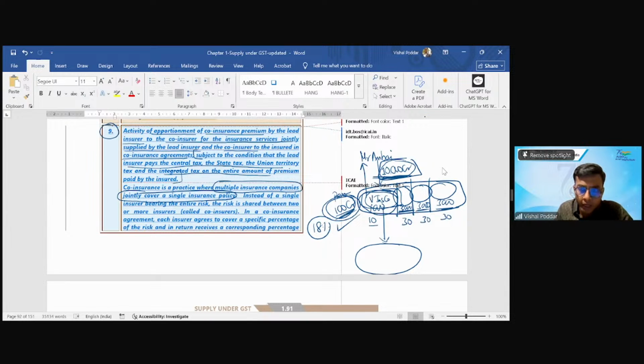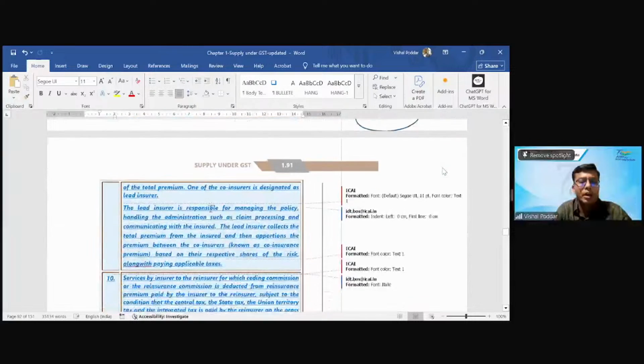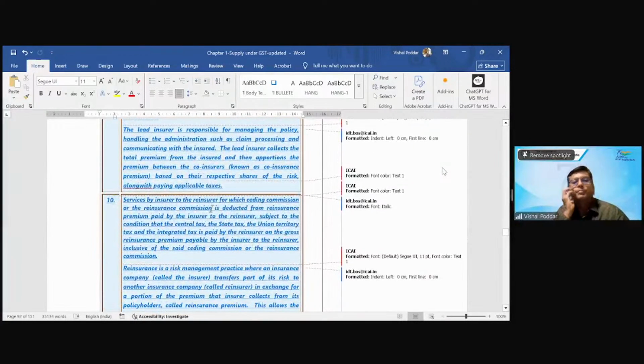Now, the question is, when I'm distributing to all the other three their share in this joint insurance premium, this new entry says there will be no GST on this 90 which I have given to them, if I have paid the GST on the entire 100. So if the GST is paid on the entire premium once, again there will be no GST when I will be sharing the percentage with the other co-insurer.